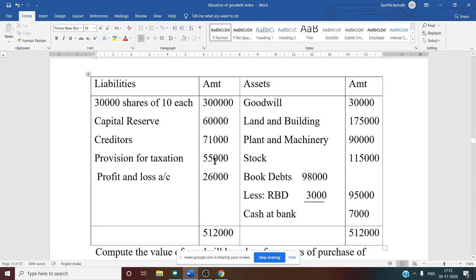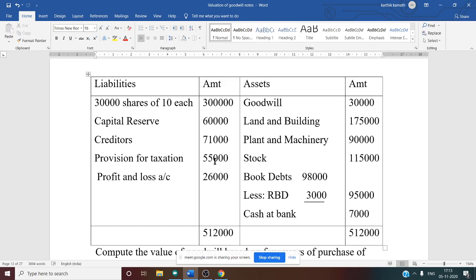On the asset side, goodwill 30,000 is given, but we are now doing the valuation of goodwill, so goodwill should not be considered while taking the market value of all the assets. So you should ignore the goodwill given in the balance sheet. Then land and building, a fixed asset, it appears. Then plant and machinery, again it comes in while calculating the agreed value of assets. Stock is a current asset, it comes. Then book debt is also a current asset. Cash at bank, again a current asset, it comes.